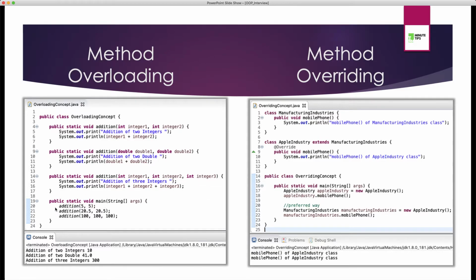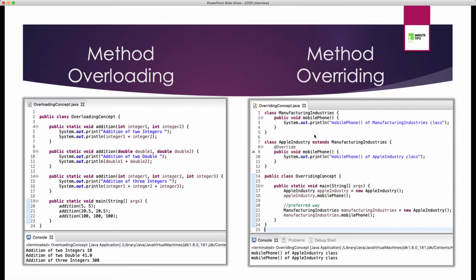In my main method, I am calling addition three times, and Java checks what is the type of parameter. So here the type is integer, so it will straight away go and execute my first method. In my second call on line 21, Java knows that 20.5 is not integer, it is of type double. It will go and execute my second method. Third time, Java will know that three parameters are expected, so it will go and execute the addition method on line 14. And that's the reason in the console we get these three outputs: addition of two integers, double, and three integers.